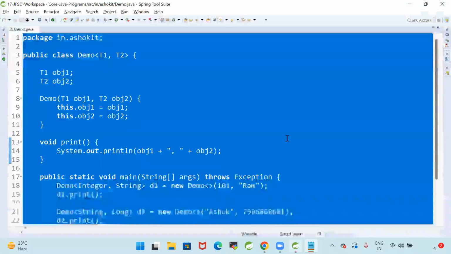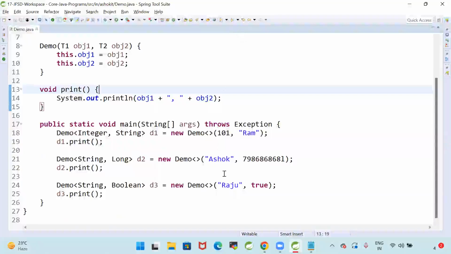Guys, are you able to understand what is the advantage of going for generics?